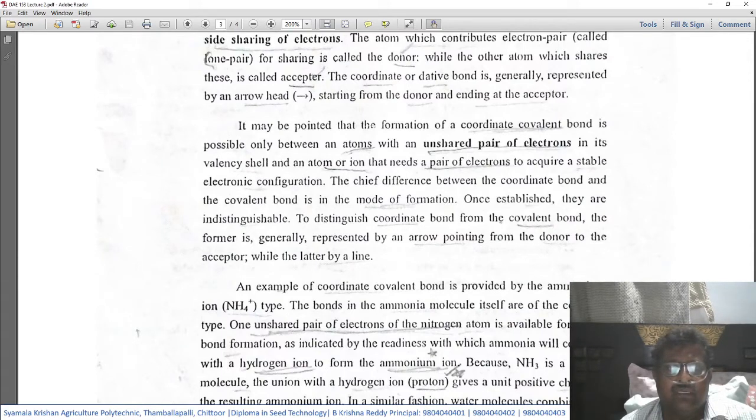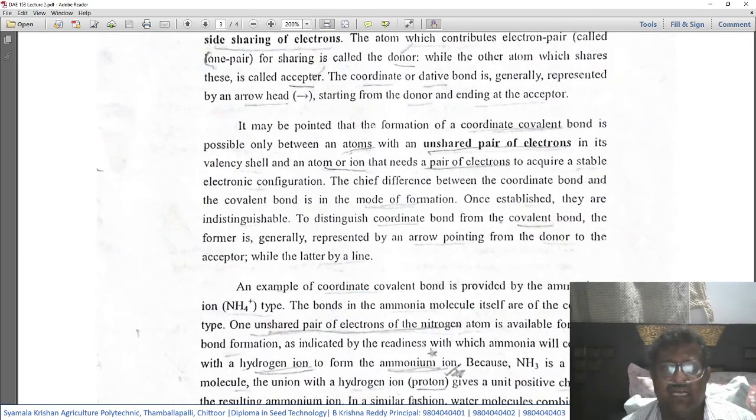So, what is the condition under which these coordinate covalent bonds form?